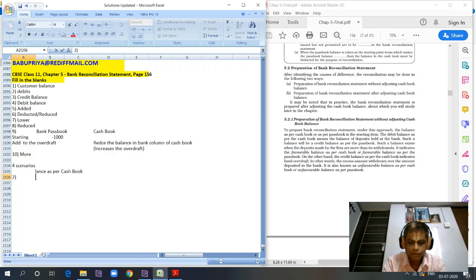Two, overdraft or credit balance as per cash book. Third scenario is credit balance as per passbook. And four is debit balance as per passbook, right?